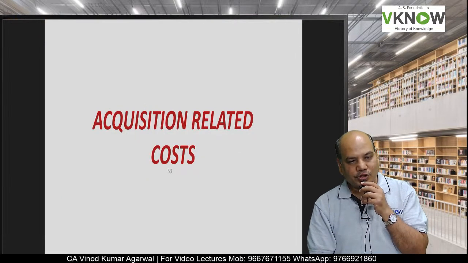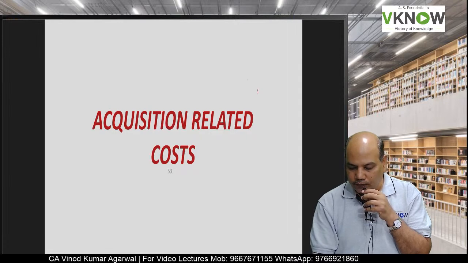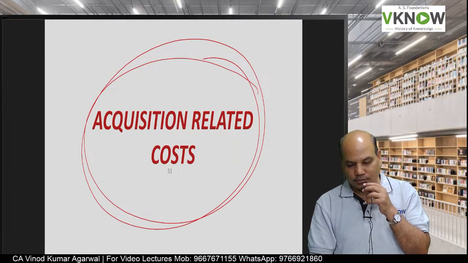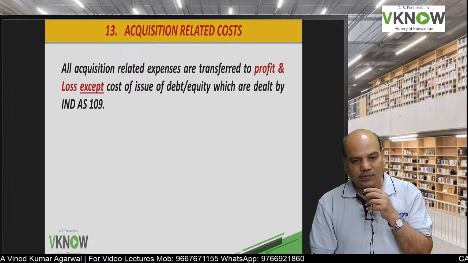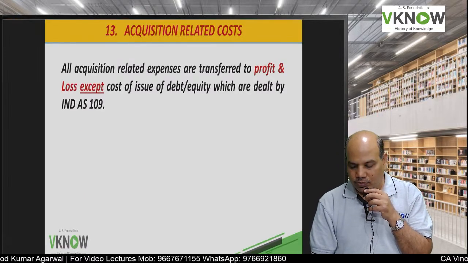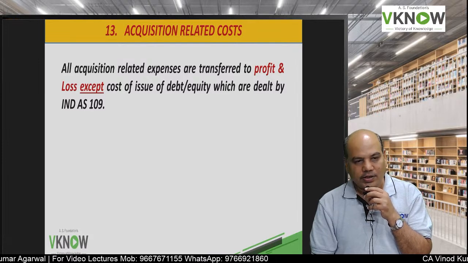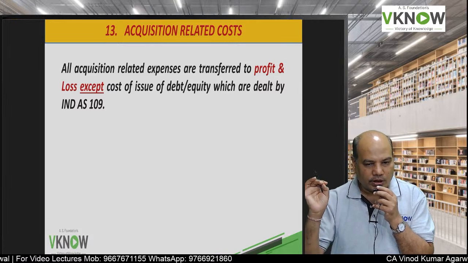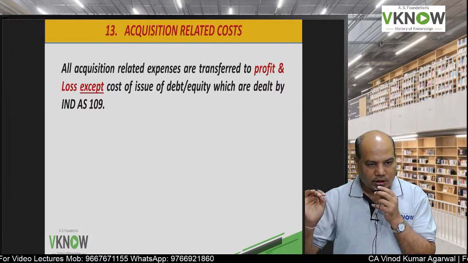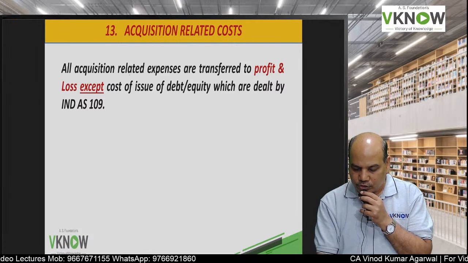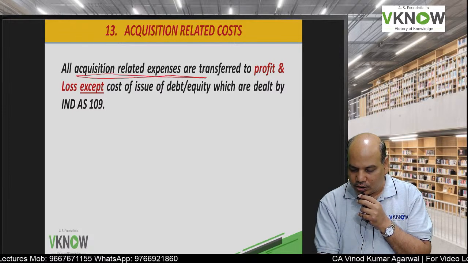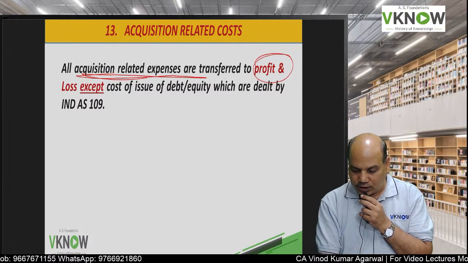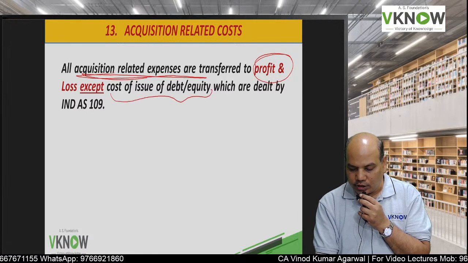What about acquisition related cost? A lot of legal cost, administration cost, brokerage, investment bankers' fees, printing and stationery, etc. are incurred. If it is a business combination, all acquisition related cost will be transferred to P&L account except cost of issue of debt or equity.